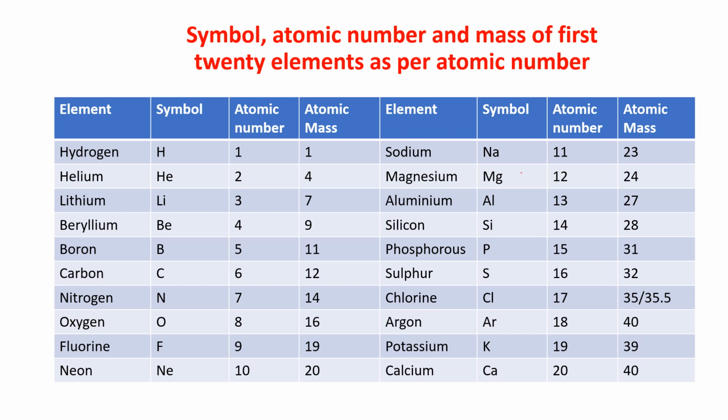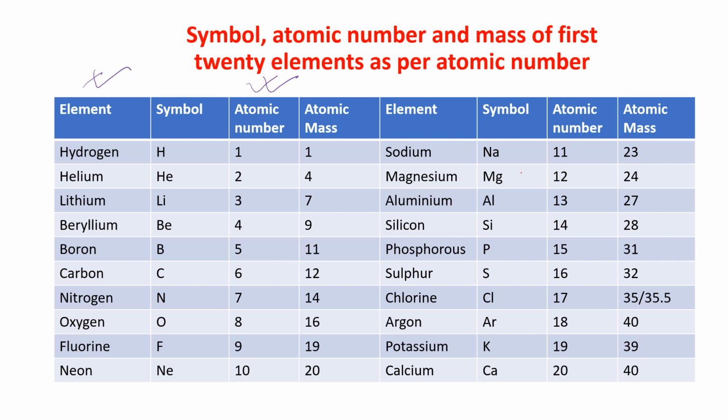See, atomic mass, I'm just showing you here. Atomic number is given in the third column, and the element is given in the first column. See that when atomic number is 1, the element is hydrogen. Atomic number is 2, the element is helium. Just see the third column and the first column.